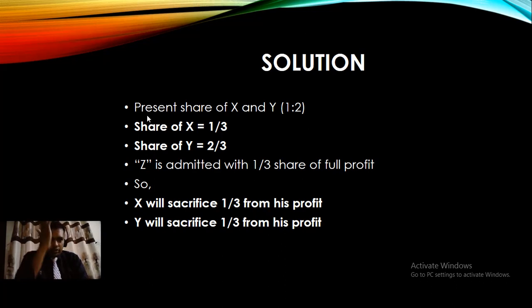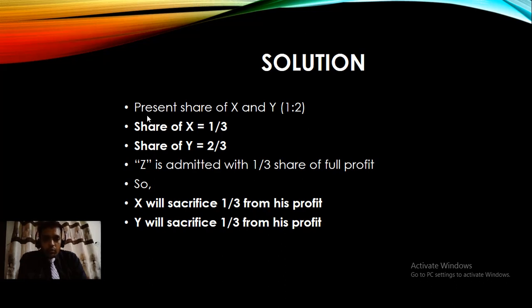The solution starts with the present share, which is already given as 1:2. So the share of X will be 1/3, since 1 plus 2 is 3, and the share of Y will be 2/3. Now they admit Z with a share of 1/3, which means X and Y will sacrifice from their profit.